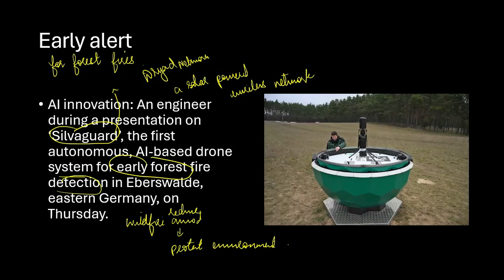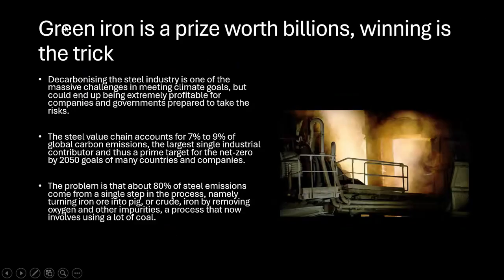Let us see that. That is nothing but green iron is a prize worth millions winning this trick. Okay, so what is this green iron? This is a part of economy. Okay, decarbonizing the steel industry is crucial for reducing global emission. So decarbonizing means reducing the carbon from the steel industry, which is very, very important.